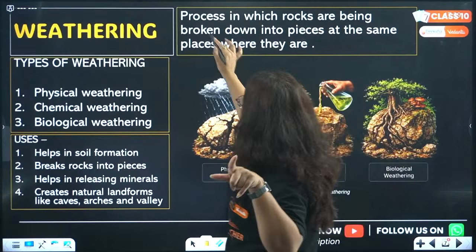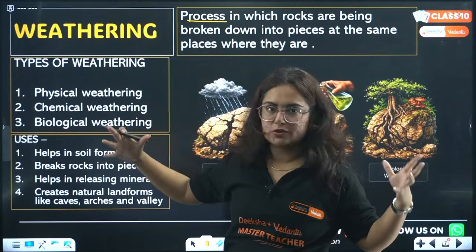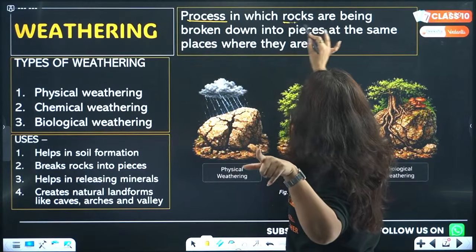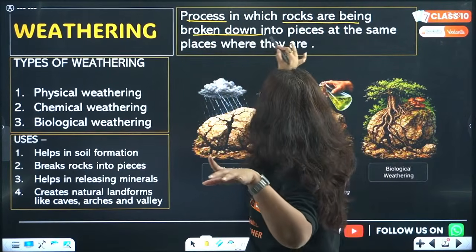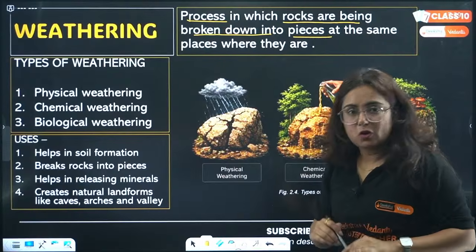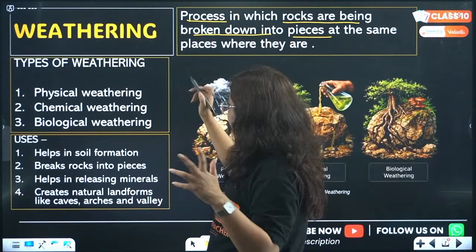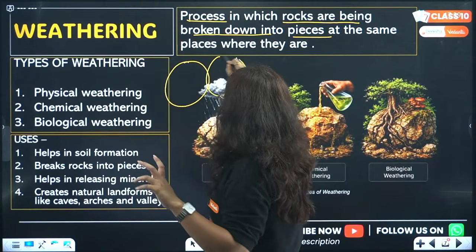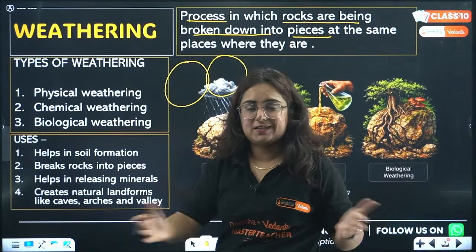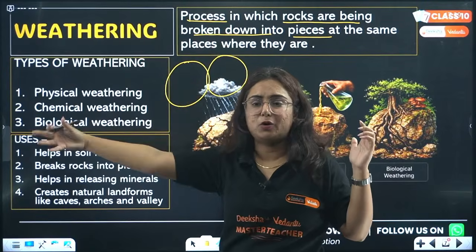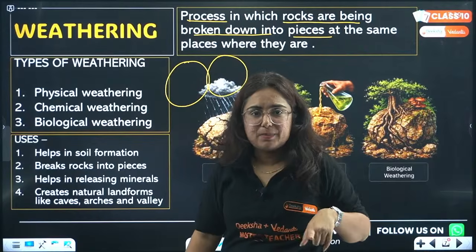Weathering is basically a process. It is a process in which rocks are being broken down into pieces. See, there were rocks all around, they broke into pieces, which eventually led to the formation of soil. Do you guys remember it or not?